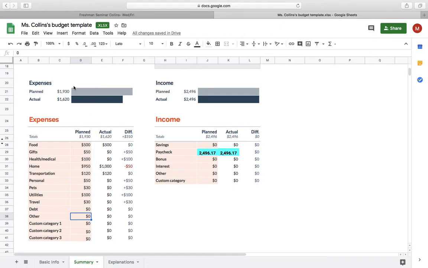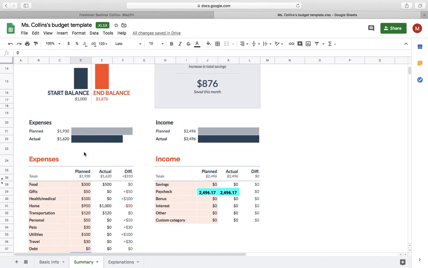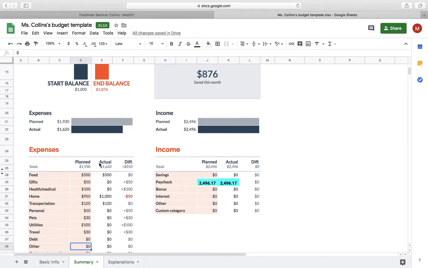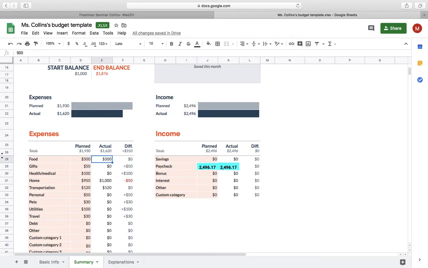So we're planning, based on what I just typed out right here, it's saying that I'm planning to spend around $1,930 every month. However, sometimes things go wrong and you end up spending more or less money than you had planned to. So let's say that instead of spending $500 on food, I actually spent $700. Instead of paying $50 for gifts, I actually bought $100. I had to go to the hospital 3 times and my bills were $3,000.